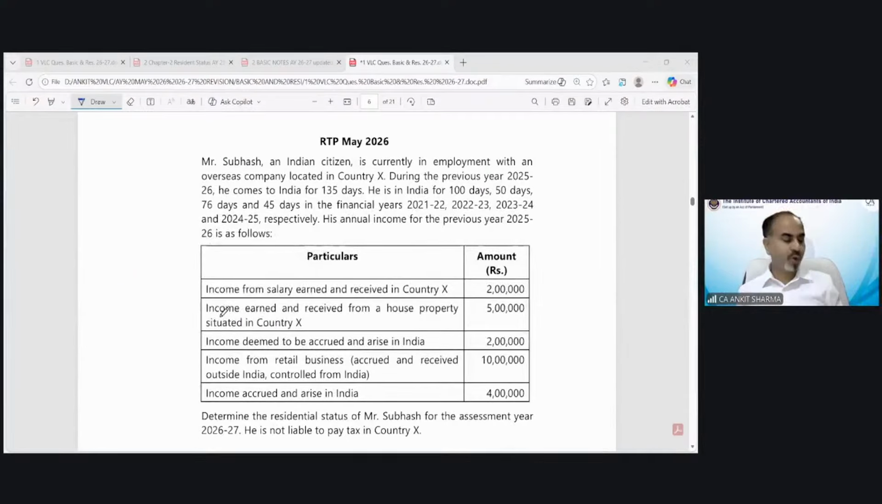Now we are moving on to our RTP question. RTP 2026 question we are going to discuss. Very interesting question. Of course, very important question also. And as I have already told you, this kind of question is going to be asked in the examination. So the RTP question says, Mr. Subhash, an Indian citizen. Whenever you see this point, these points will definitely be very important in the examination.